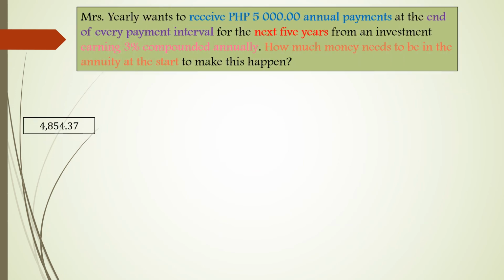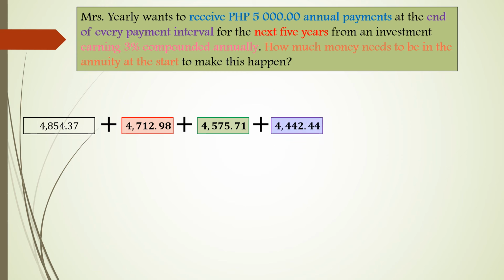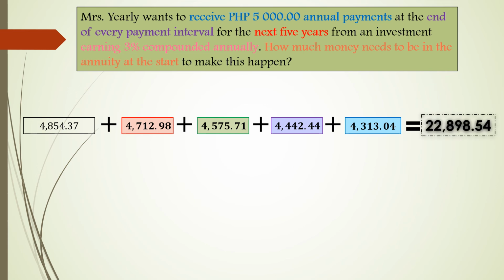Now, adding the accumulated interest annually: 4,854.37 in the first year plus 4,712.98 in the second year plus 4,575.71 in the third year plus 4,442.44 plus 4,315.04, and the sum is 22,898.54.